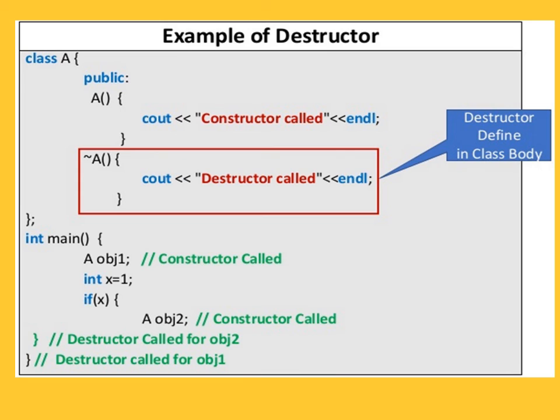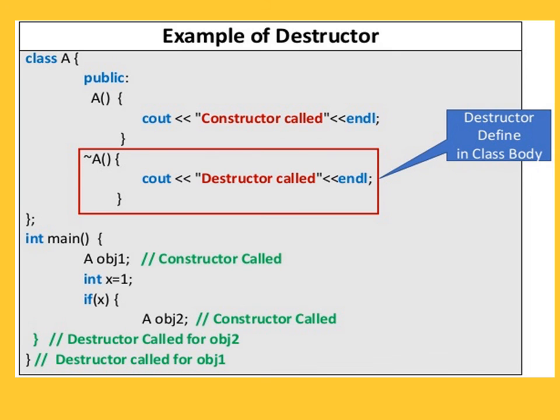In the main function we write A obj1. Here we create the object of the class A. A is the name of the class and obj1 is the name of the object. When we write A obj1, we create the object, and in this situation the constructor is called. Then we write int x = 1. If x, then A obj2, and the constructor is called.